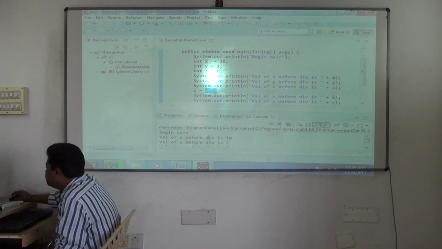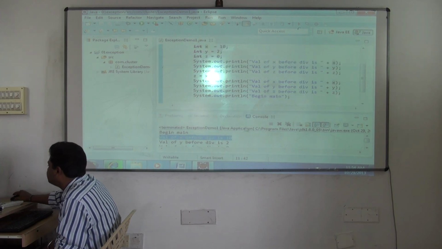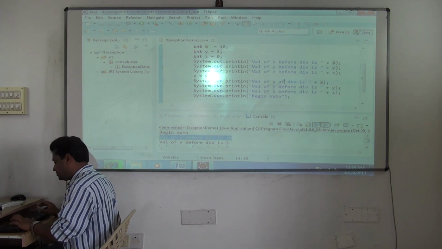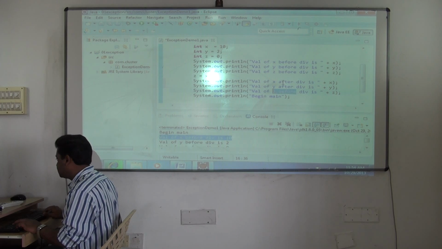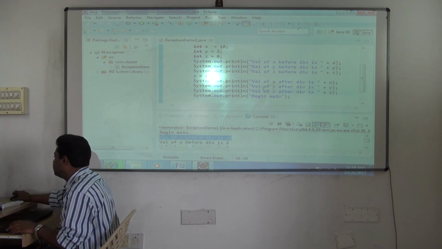Understood? Fine. Now see this: begin main, value of x before division is 10. Value of y before division is, I think I'll put after this. All the statements got executed.